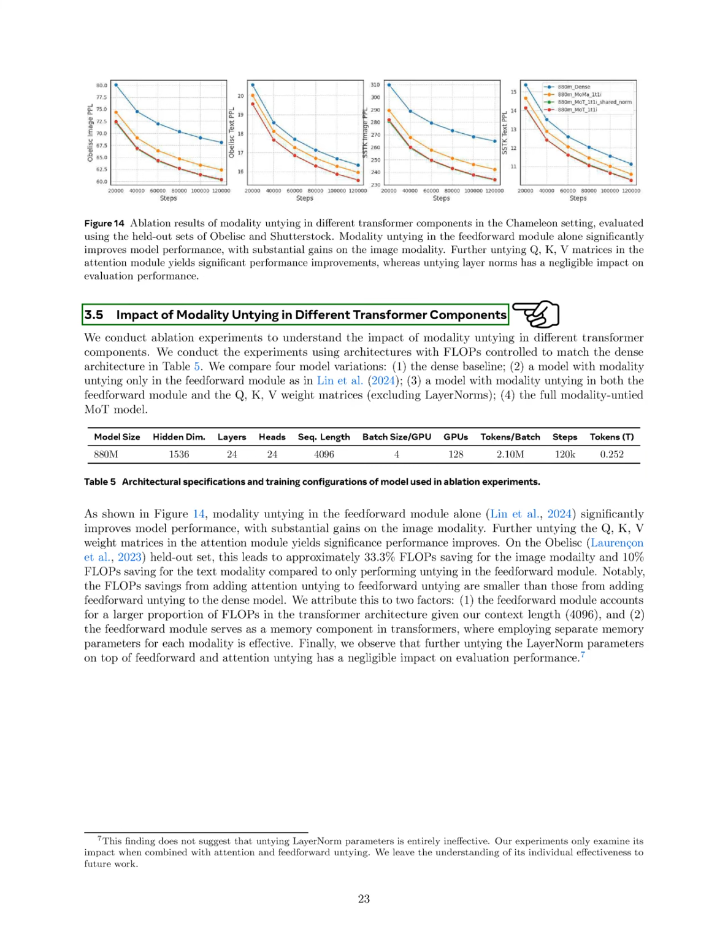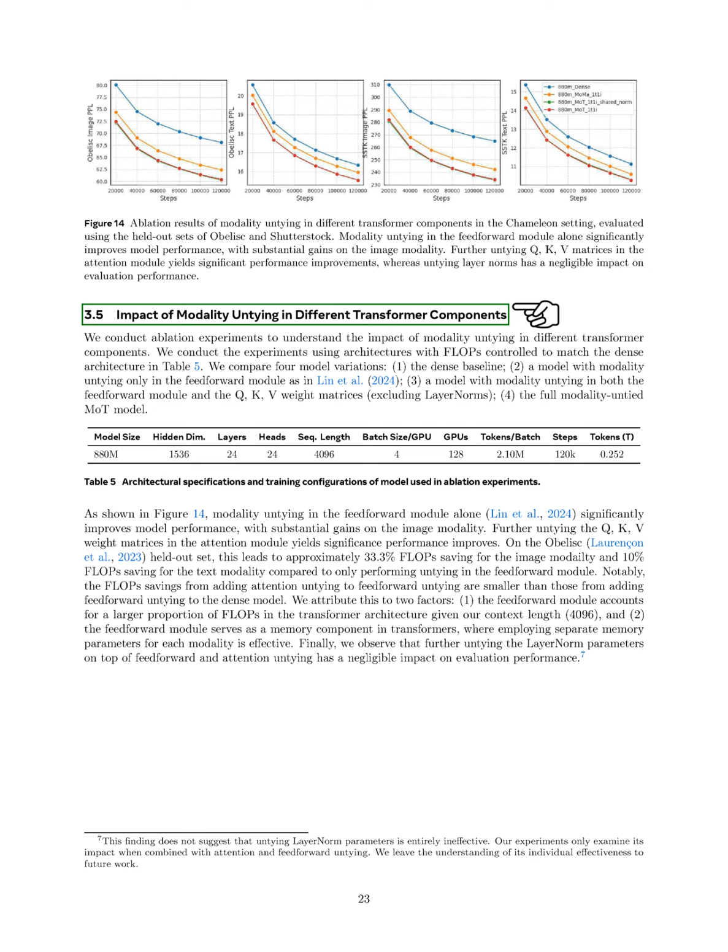We conducted ablation experiments to assess the impact of modality untying in different transformer components. We controlled the architectures to match the dense architecture in terms of computational load. We compared 4 model variations: the dense baseline, a model with modality untying only in the feed-forward module, a model with untying in both the feed-forward module and the attention weight matrices, and the full modality-untied MoT model.